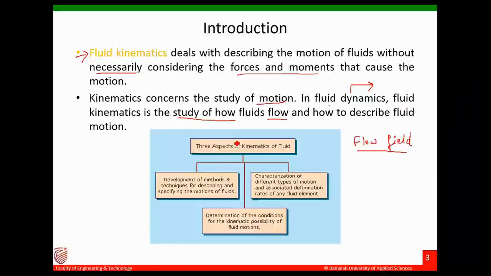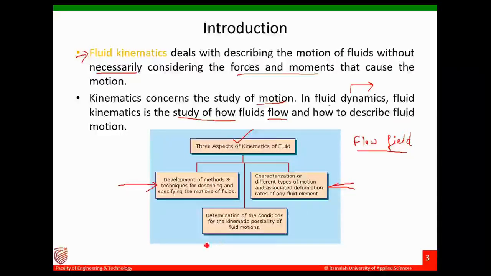There are three main aspects of fluid kinematics. One is to develop the methods and techniques for describing and specifying the fluid motion. So first understand the methods and techniques that are used to describe the fluid motion. The second aspect is the characterization of the different types of fluid motions, classifying them into different types of motion and associating their deformation rates.